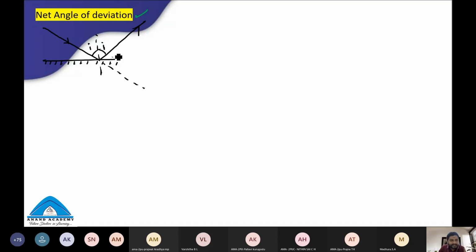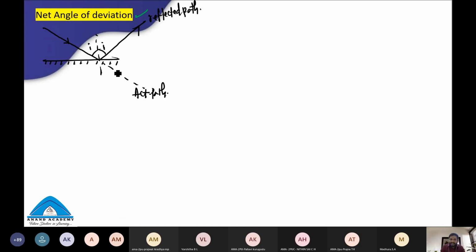In the first class itself we have discussed, my dear students, the light travels in a straight line path as long as there is no obstruction. So I can write, this is the actual path of the light ray, and this is the final reflected path of the light ray.